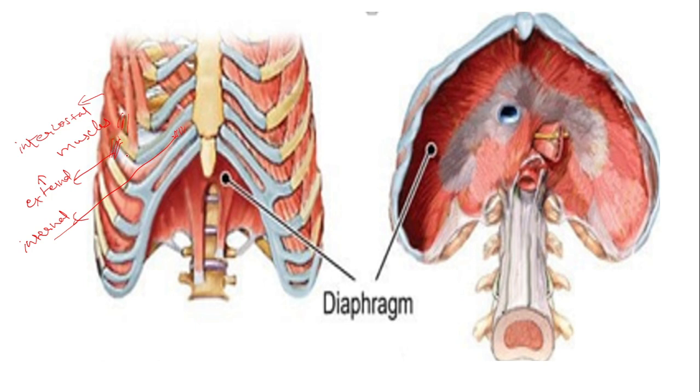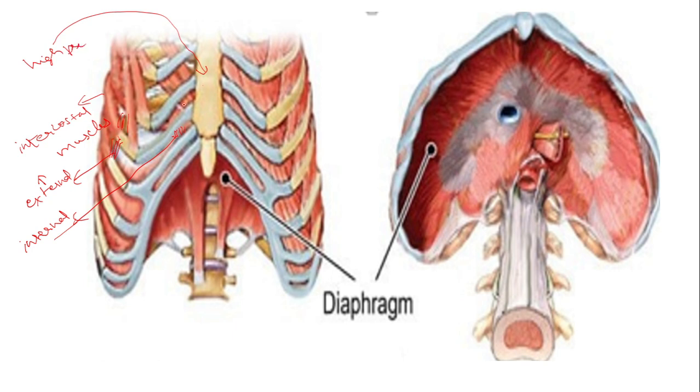And what happens when the volume increases? When the external intercostal muscles are contracting, volume increases and pressure decreases. So the air will move inside, from the high pressure area to the low pressure area.